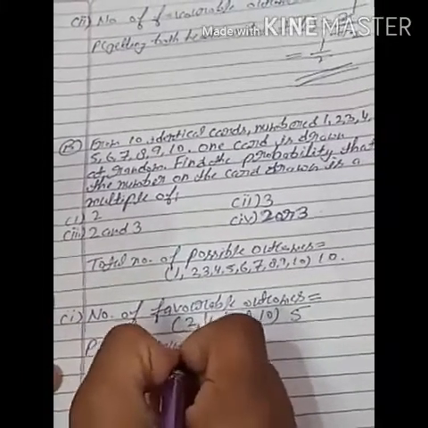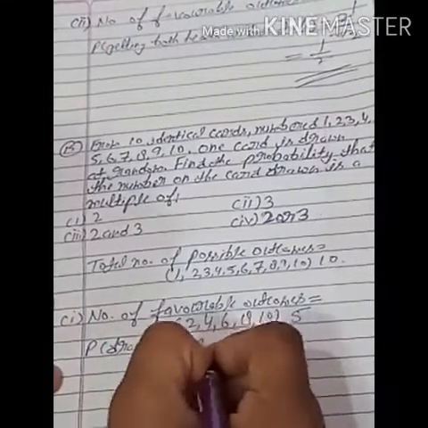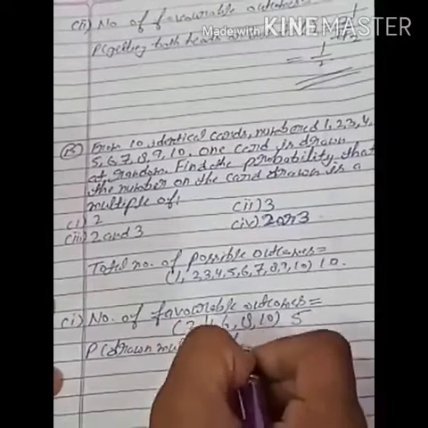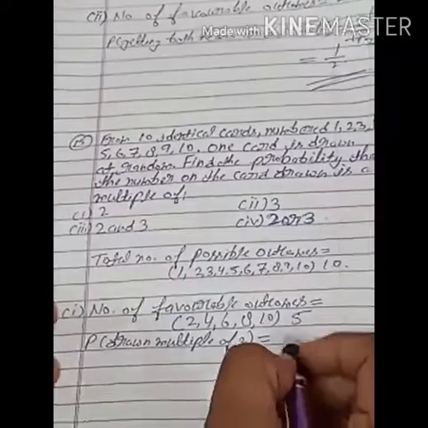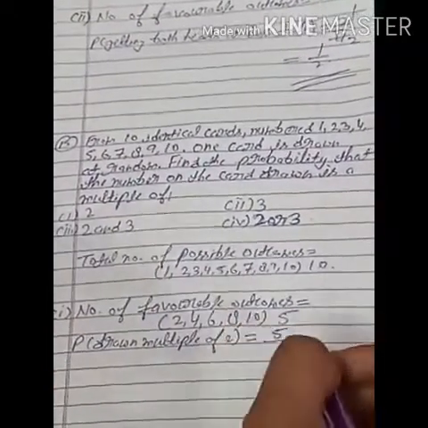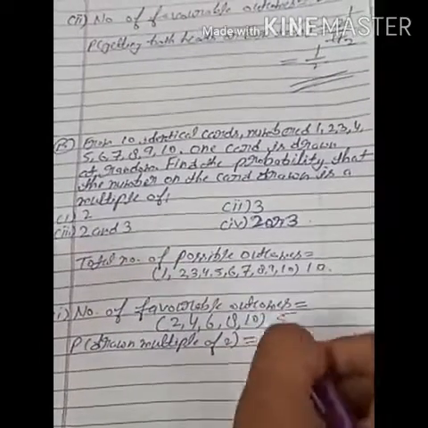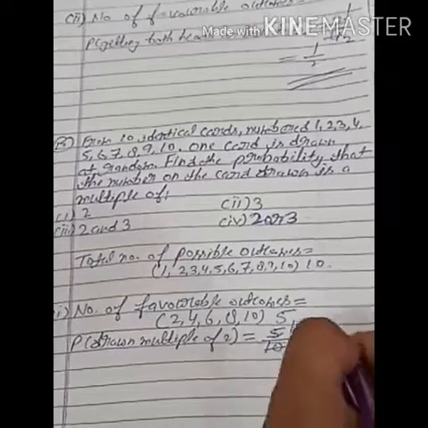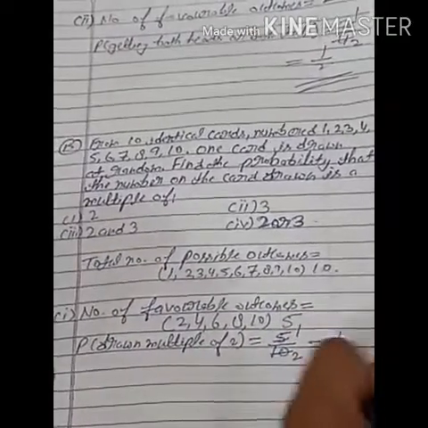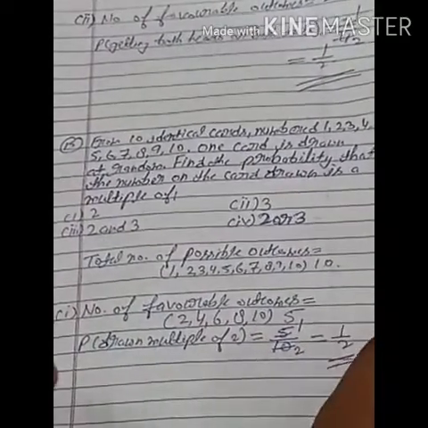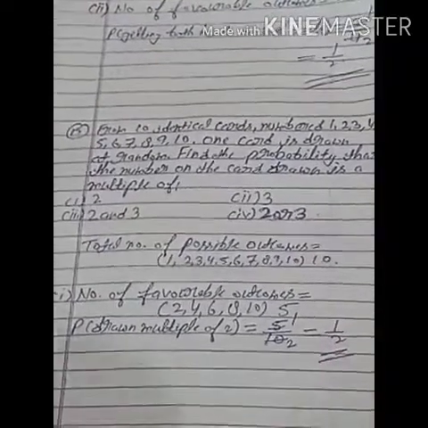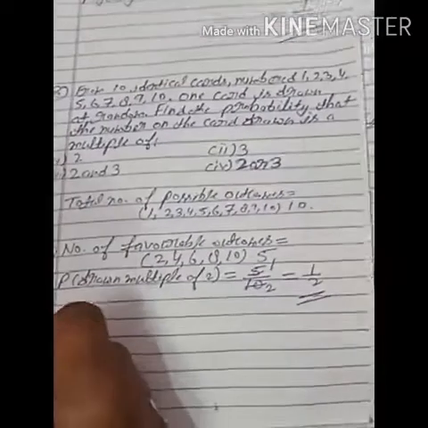So the probability of drawing a multiple of 2 is equal to the number of favorable outcomes, 5, upon the total number of possible outcomes, 10. So 5 ones are 5, 5 twos are 10, it is equal to 1 upon 2, which is the probability of drawing a multiple of 2. Now students, move to the second part.